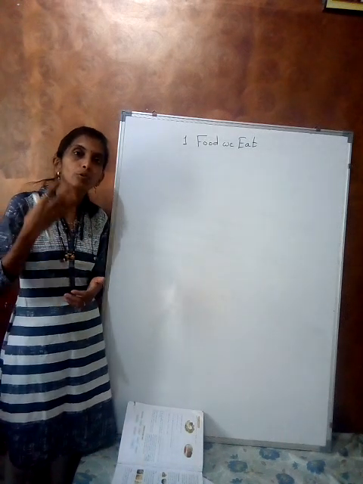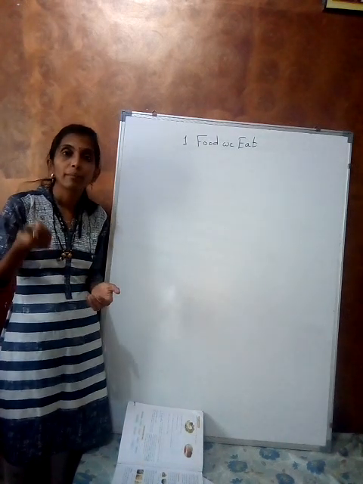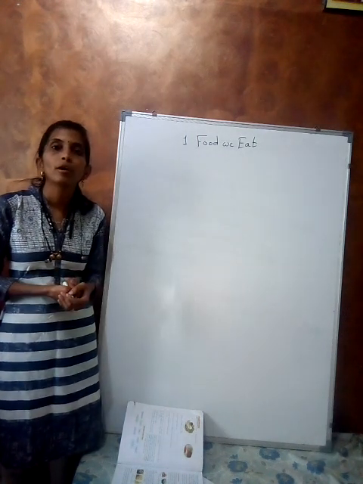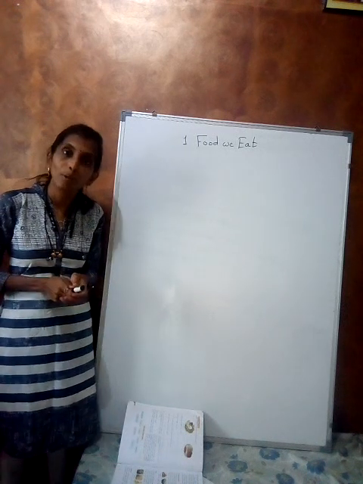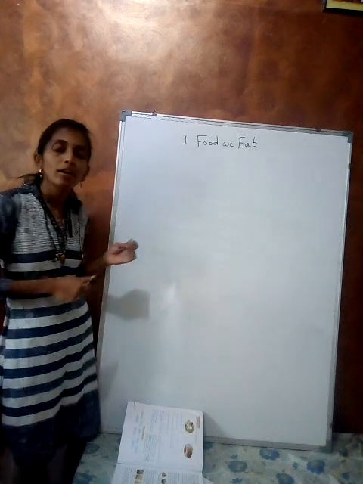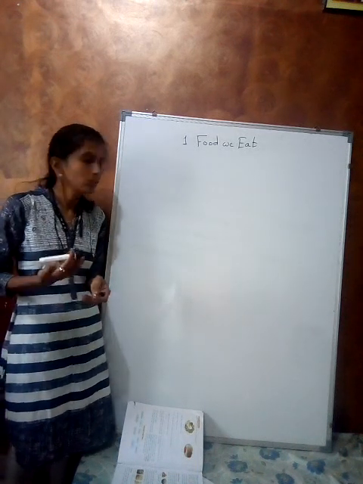Food helps to grow our body. It makes our body strong. The main components of food are important for that. So what are the components of food, do you know?